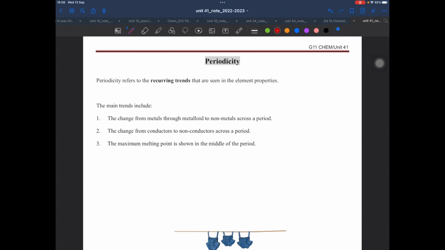So here are the 3 points we try to interpret here. The first one is the change from metal to semi-metal to non-metal. Semi-metal is also known as metalloid. They behave like non-metals, but they have some special properties, so we will talk about this later.